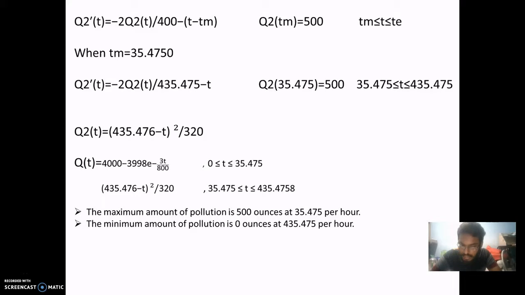we get negative 2Q2 of time divided by 435.475 minus T. So the range of time for Q2 is between 35.475 and 435.475. For dy over dt, you will get negative 2y divided by 435.475 minus t. So let's put Q2 over Q2(t) equals y, and substitute y into the Q2 and you can get the equation.